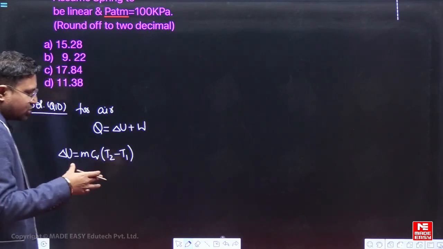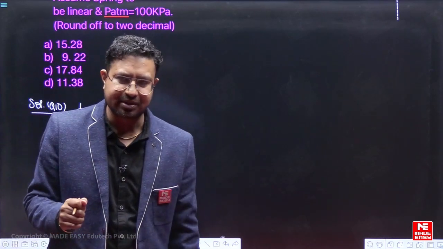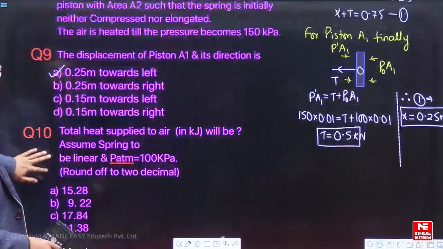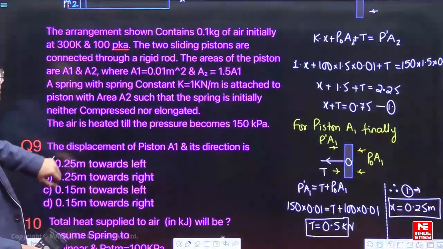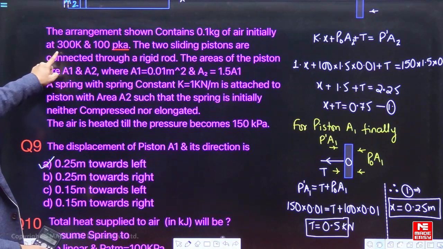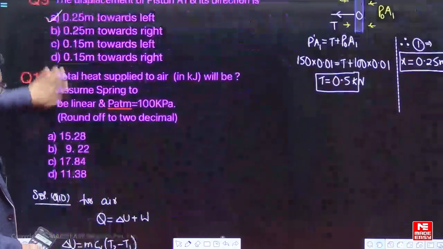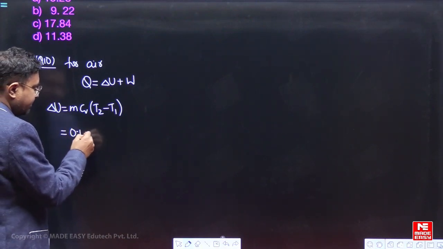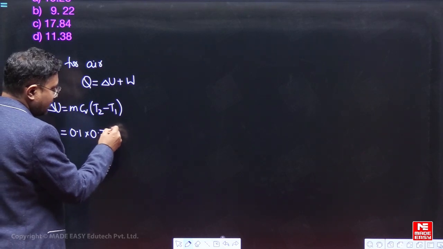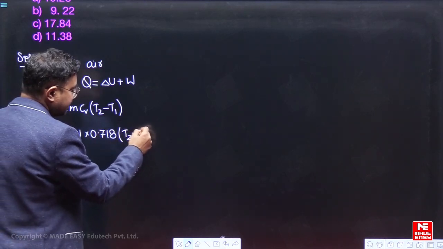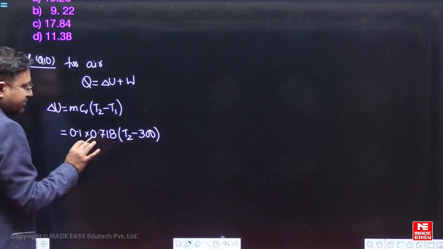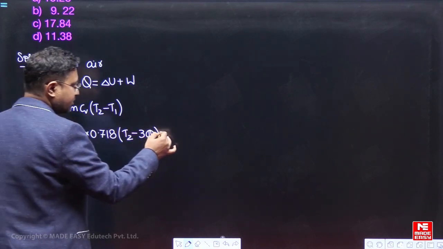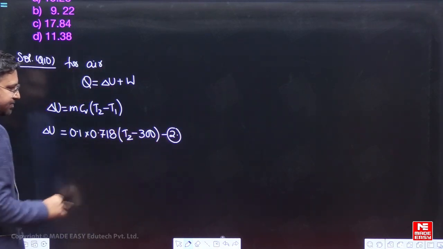So our focus should be on finding out the temperatures. The mass is known to us, mass is 0.1 kg. The initial temperature is known, 300 Kelvin. So what we can write here is 0.1 into Cv 0.718, if they have not given anything, into T2 minus T1, where T1 is 300 Kelvin. So basically we have to find out T2. Let us say this is equation 2. If we can find out T2, we can solve this.